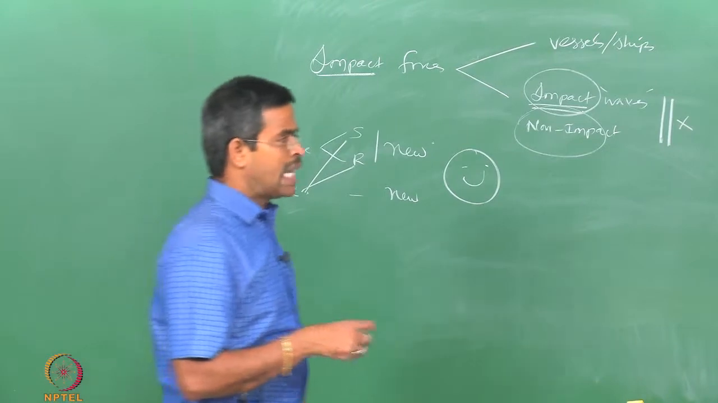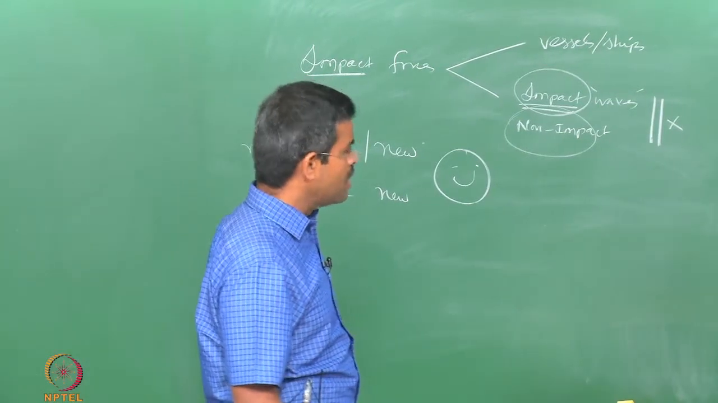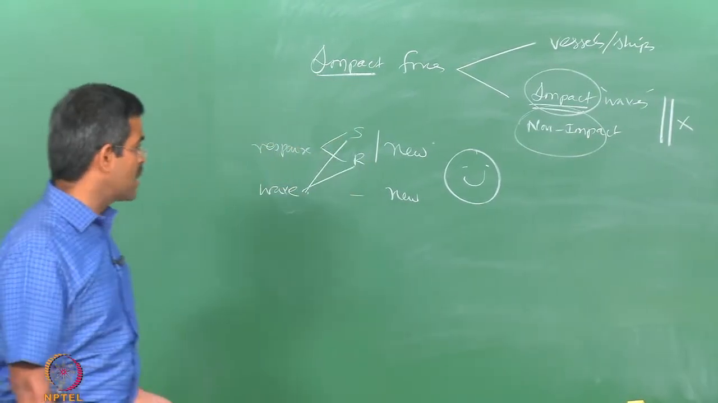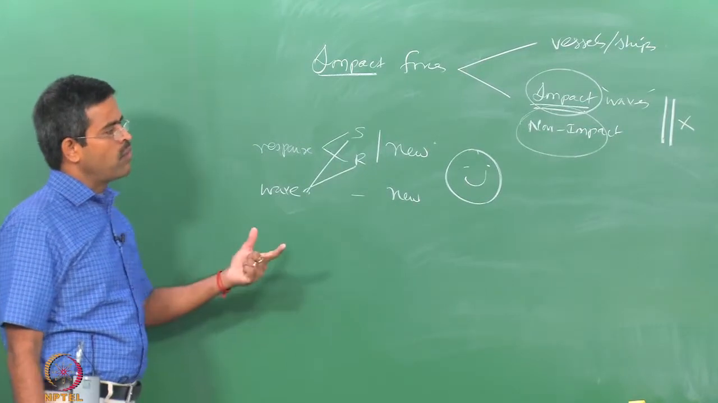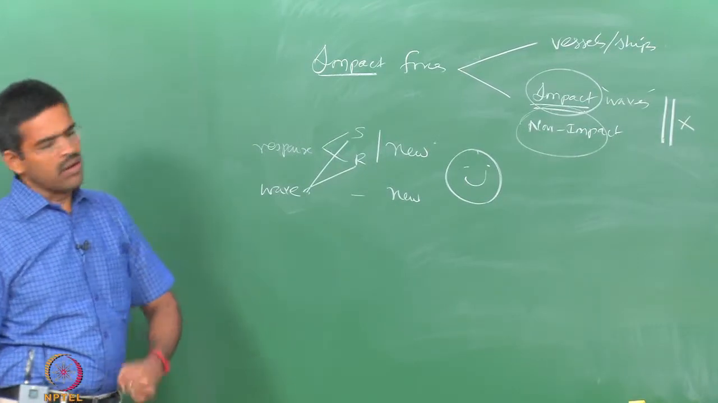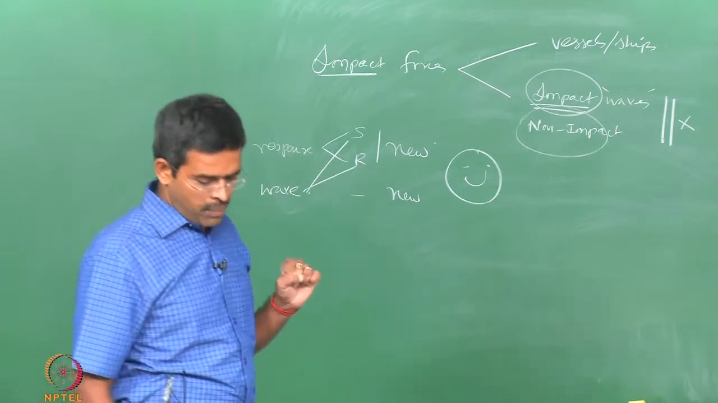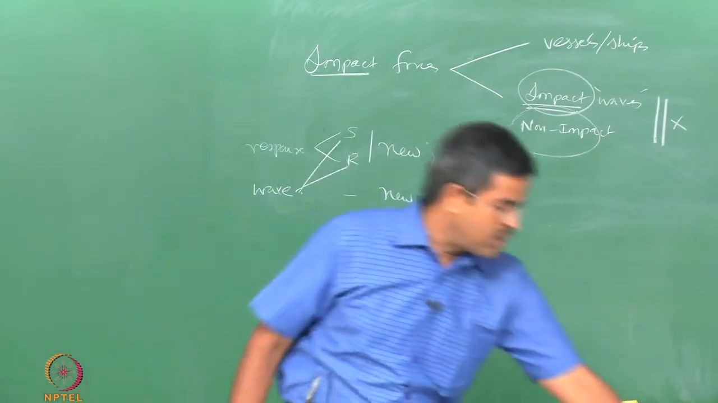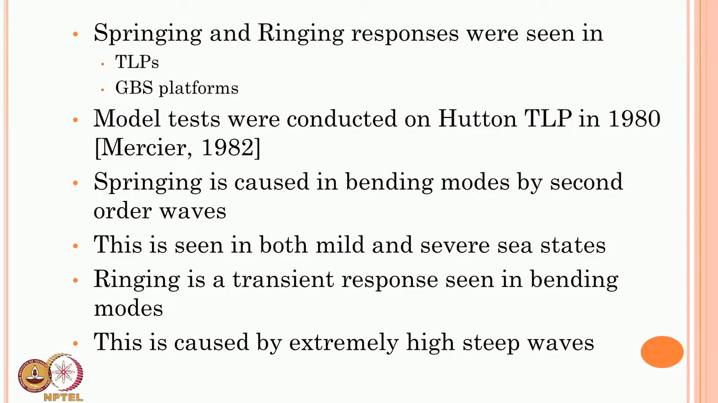Let us see what the complications involved in the study are and why this cannot be generated by a conventional wave model. So far we have used either Airy's theory or Stokes fifth order or even the Pierson-Moskowitz spectrum. You cannot generate these kinds of waves. So springing and ringing responses essentially were seen in TLPs and GBS platforms.